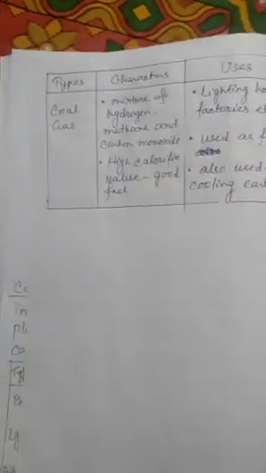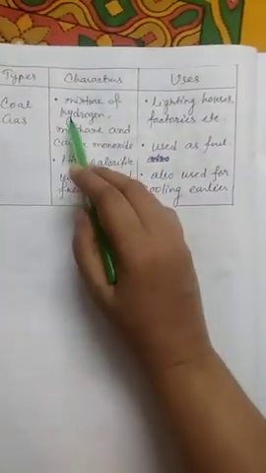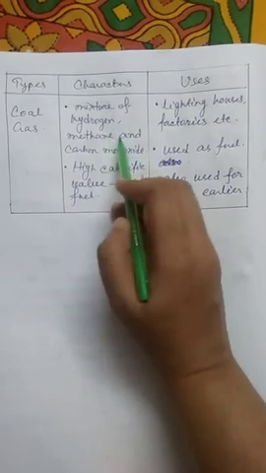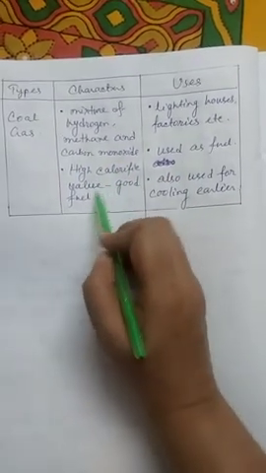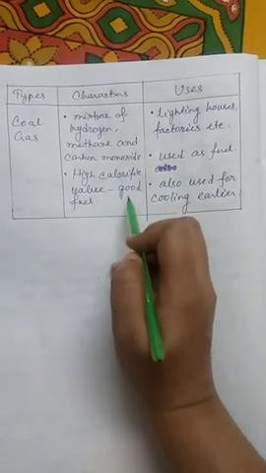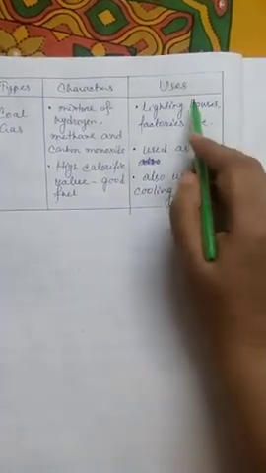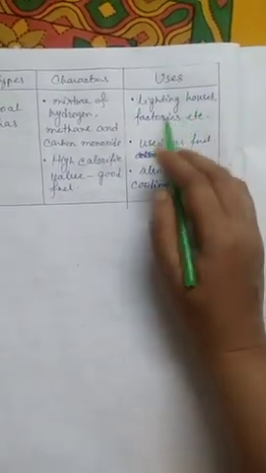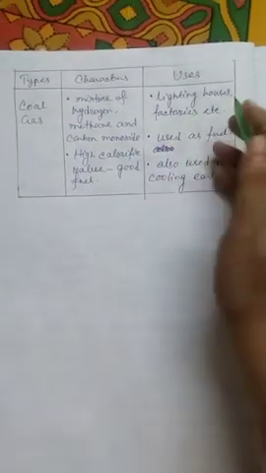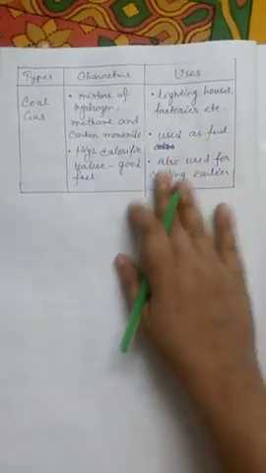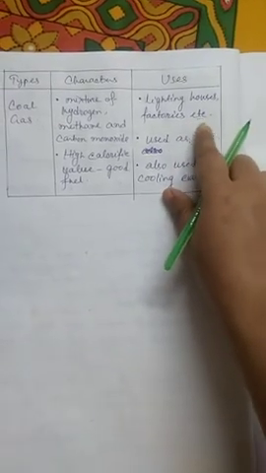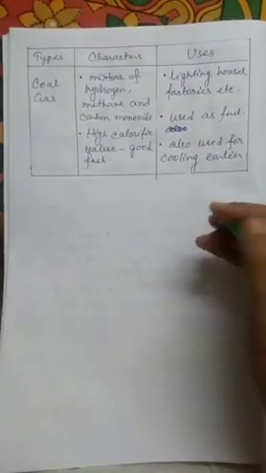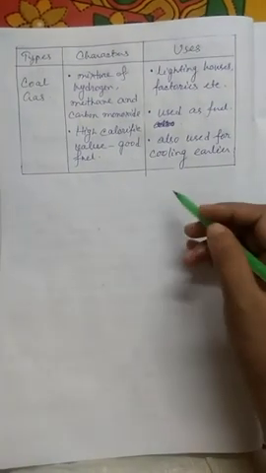Now the last one, coal gas. Coal gas is a mixture of hydrogen, methane and carbon monoxide. It has a high calorific value, for that they are used as fuels. Uses: In Mumbai, in the very previous days, they were used for lighting the houses, factories, etc. In lighting bulbs, they are used.